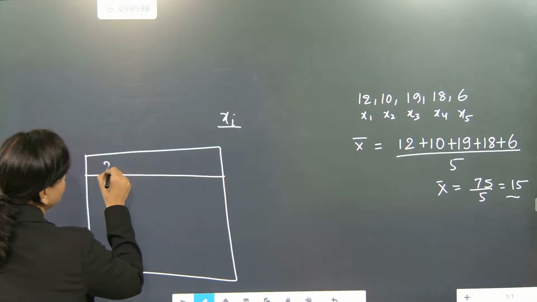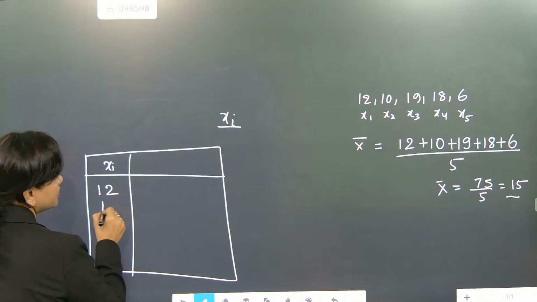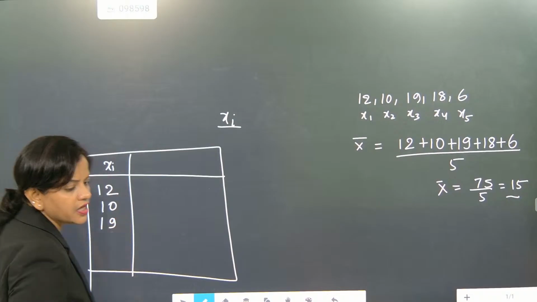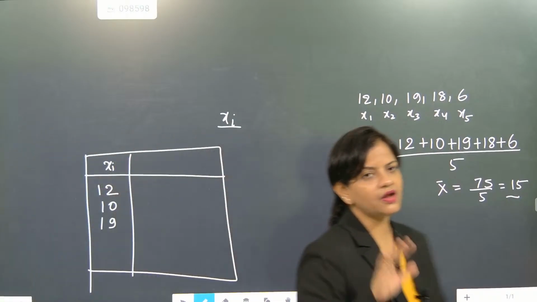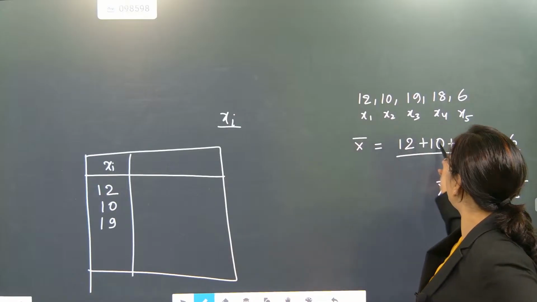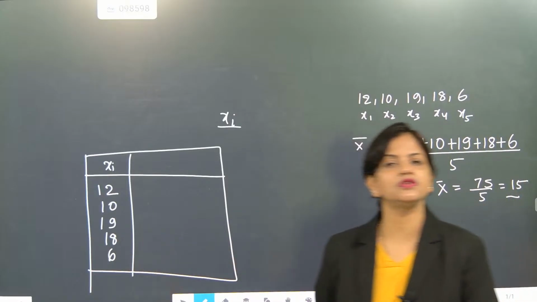So here it will become xi. How many are there? 5. First is 12. Then it is 10. I am not arranging in any particular order. 19. Can I arrange it first? 12, 10. The numbers came to me in this order, the same way I am writing. So 12, 10, 19, 18 and 6. So these are the observations.